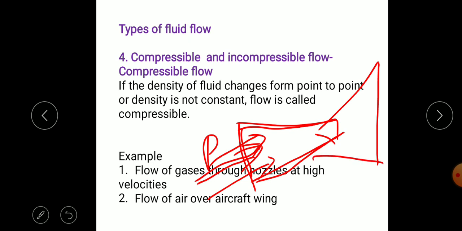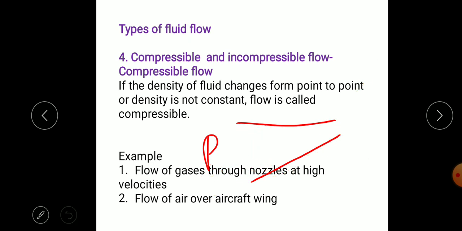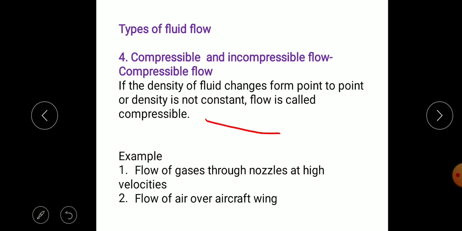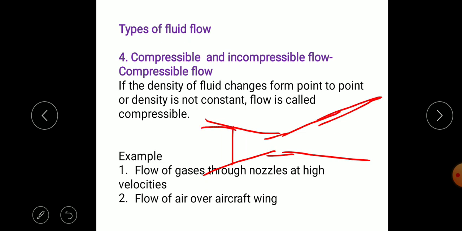And if you attach one more part that is increasing the diameter, draw separately. This is the converging nozzle, that means the diameter is decreasing, and if this part is attached to it, the diameter goes on increasing. That is a diverging nozzle, and this is a converging nozzle. Here we get higher velocities, and after that, as the area increases, this velocity is converted into the pressure head.